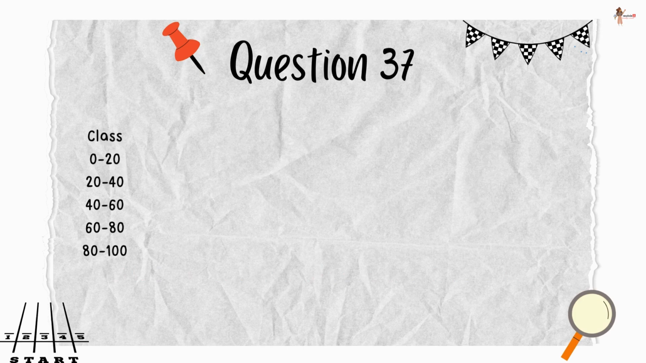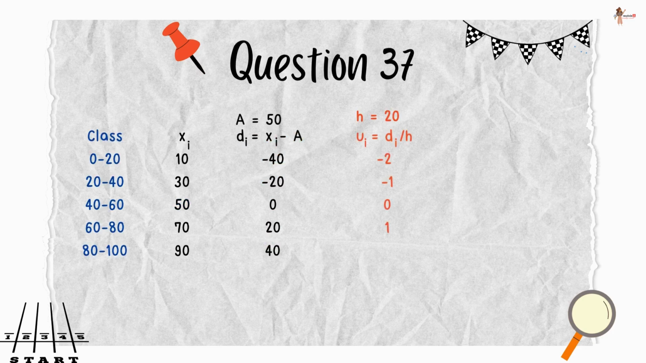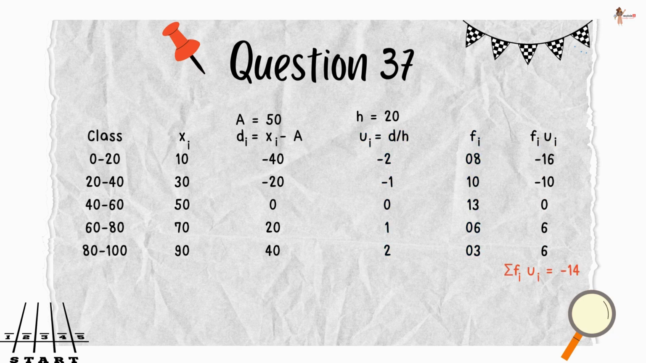These are the class intervals. This is the class mark. Let's take A as the middlemost term, which is 50. Di is xi minus A and ui is di upon h. This is the frequency which is given. Let's find out fi ui. Now, sigma fi ui would be minus 14.